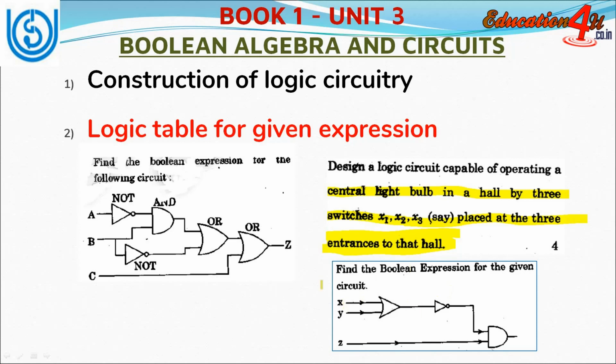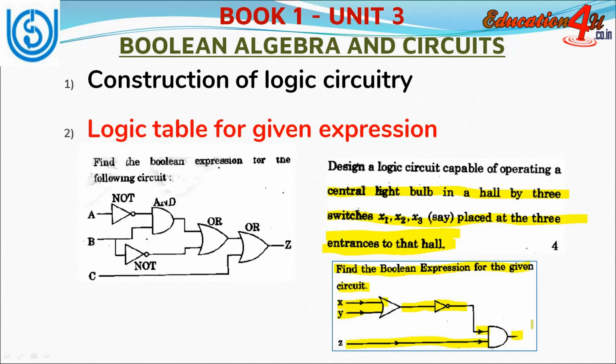Now in the third example it is written find the Boolean expression for the given circuit. Here you can see x and y are inputted in an OR gate and then that is inputted in a NOT gate, and z is passed to an AND gate and this is also passing through the AND gate and it is the output.